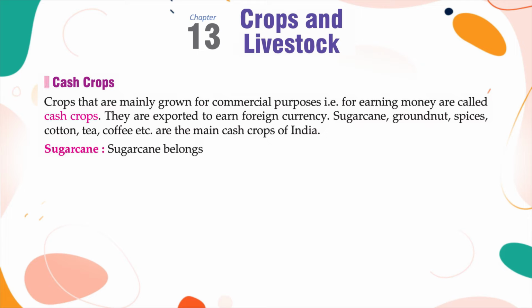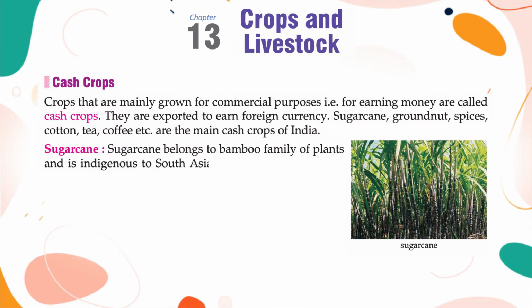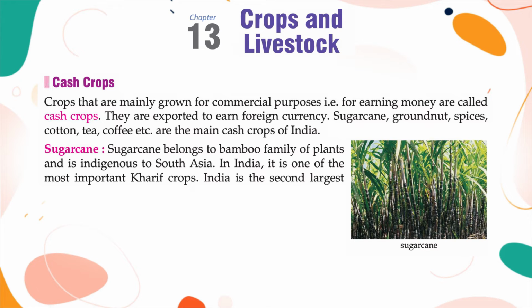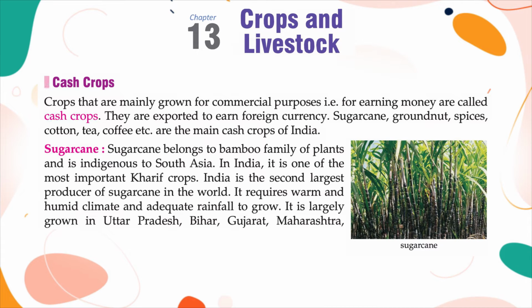Sugarcane. Sugarcane belongs to the bamboo family of plants and is indigenous to South Asia. In India, it is one of the most important Kharif crops. India is the second largest producer of sugarcane in the world. It requires a warm and humid climate and adequate rainfall to grow. It is largely grown in Uttar Pradesh, Bihar, Gujarat, Maharashtra, Karnataka, Tamil Nadu, Uttarakhand, Punjab and Haryana.